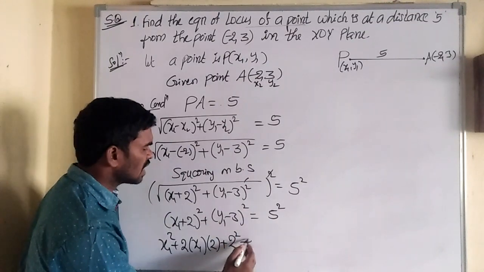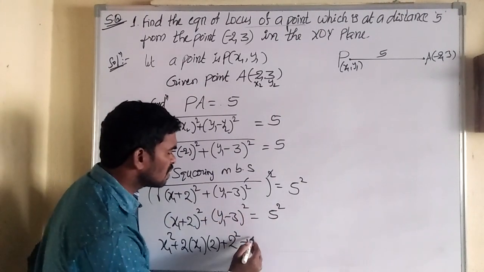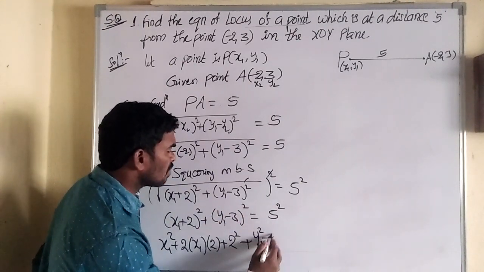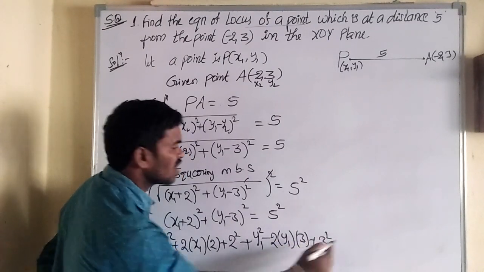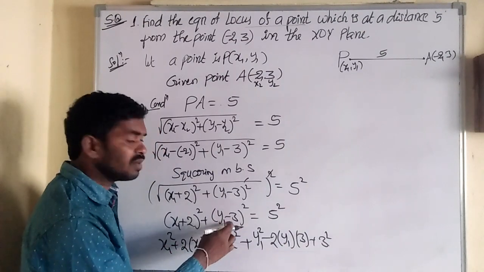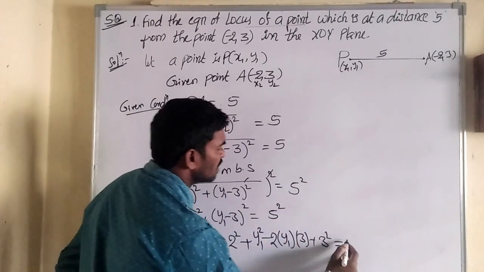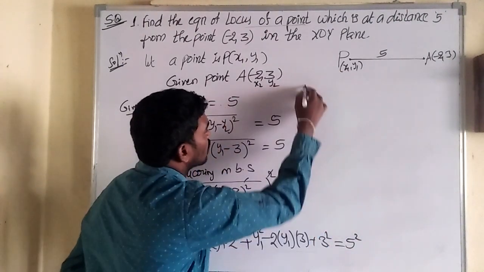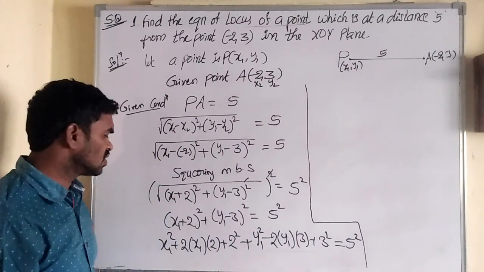And then plus, this is in the form of a minus b whole square, which is a square minus 2ab plus b square. Here a is y1 and b is 3. Finished. Equal to 5 square. Within 2 more steps we can complete the solution.